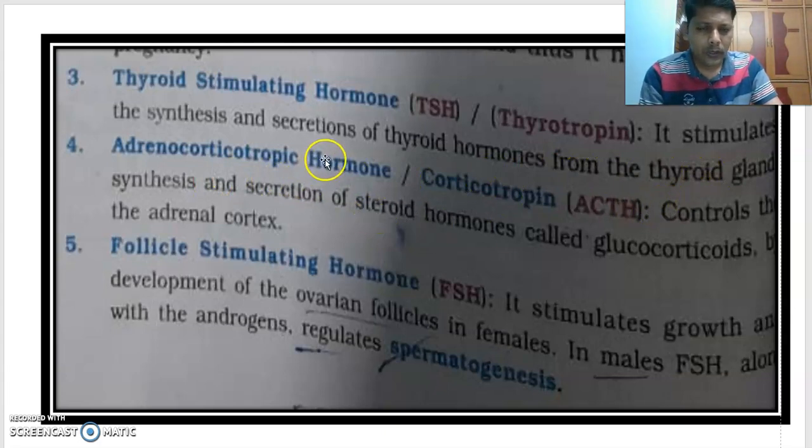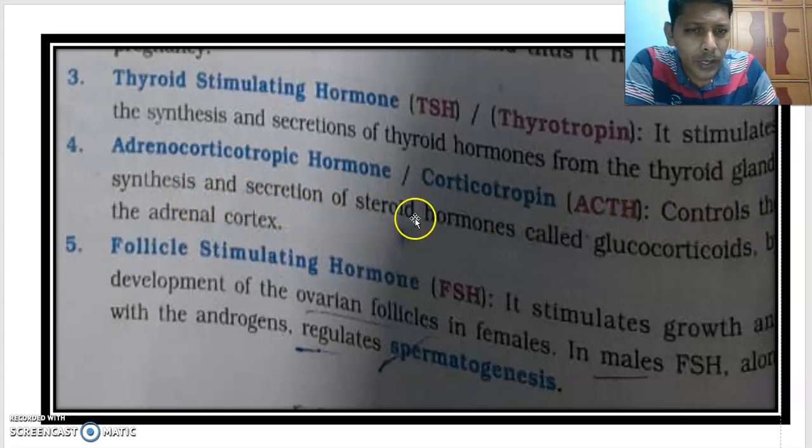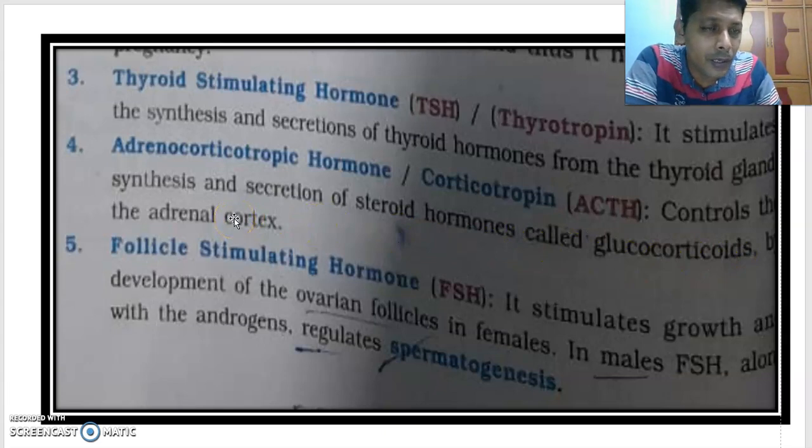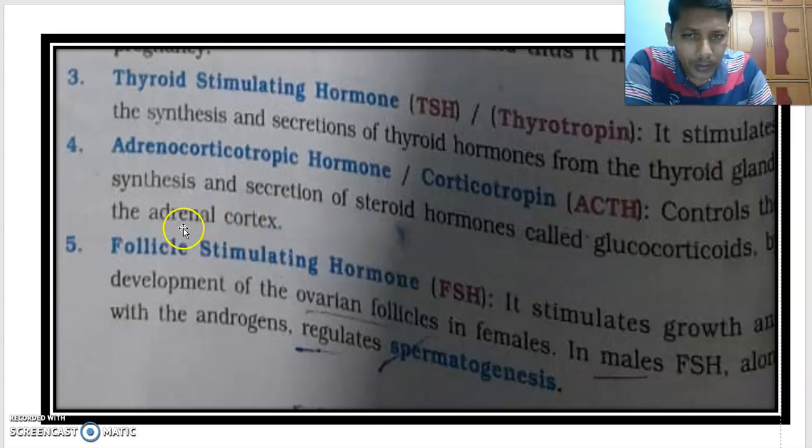Next, ACTH, adrenocorticotropic hormone, otherwise called corticotrophin. Earlier you learned somatotrophin, thyrotrophin, corticotrophin. It controls the synthesis and secretion of steroid hormones called glucocorticoids by the adrenal cortex. What is the target of this hormone ACTH? ACTH is not secreted by the adrenal gland; it is secreted by the anterior pituitary. It controls the synthesis and secretion of the steroid hormones called glucocorticoids by the adrenal cortex.